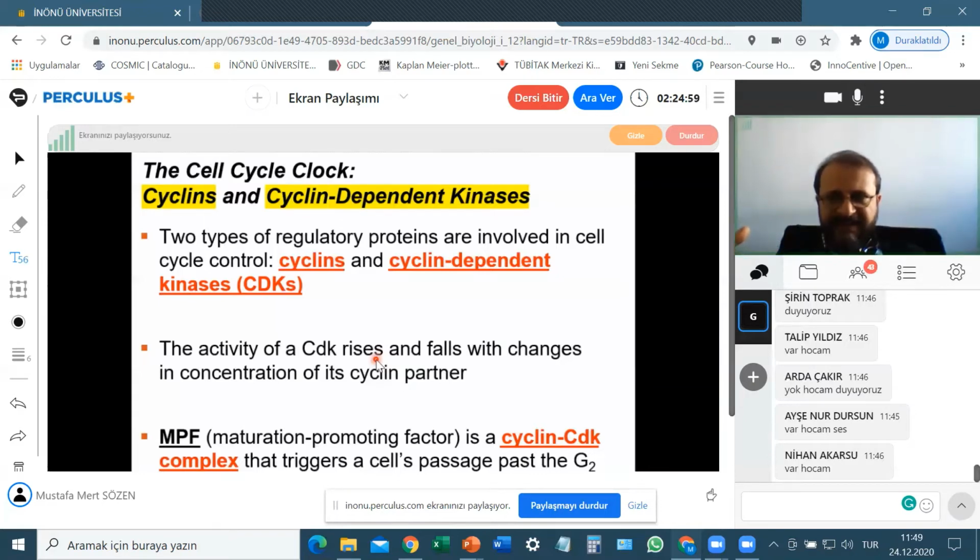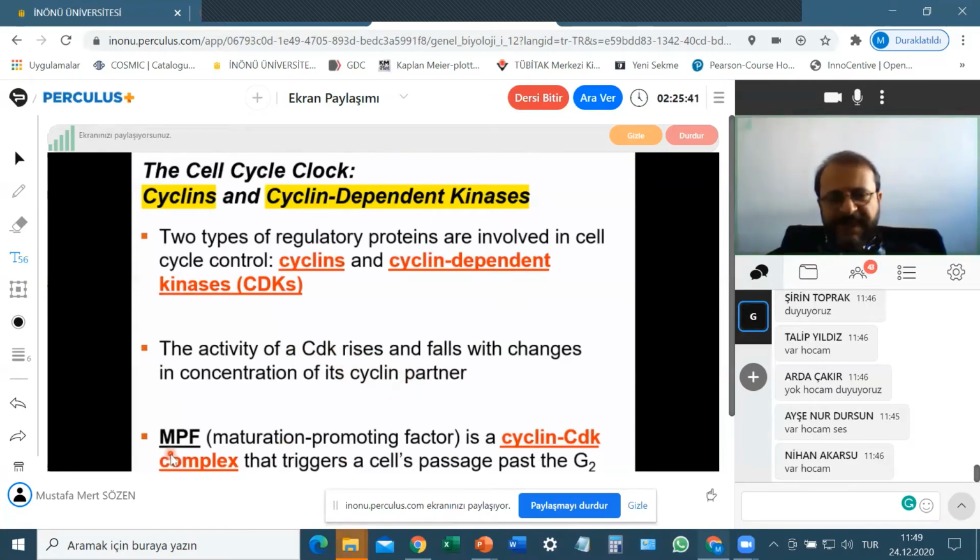So by synthesis of a protein, that protein's concentration increases, but over time, while that protein is degraded by other proteins in the cell, the concentration of that protein decreases. So some of the proteins have constant concentrations in the cell, but some of them do not. So in this example, in the cytoplasm, there is always the same concentration of CDKs, but the concentration of cyclins changes.